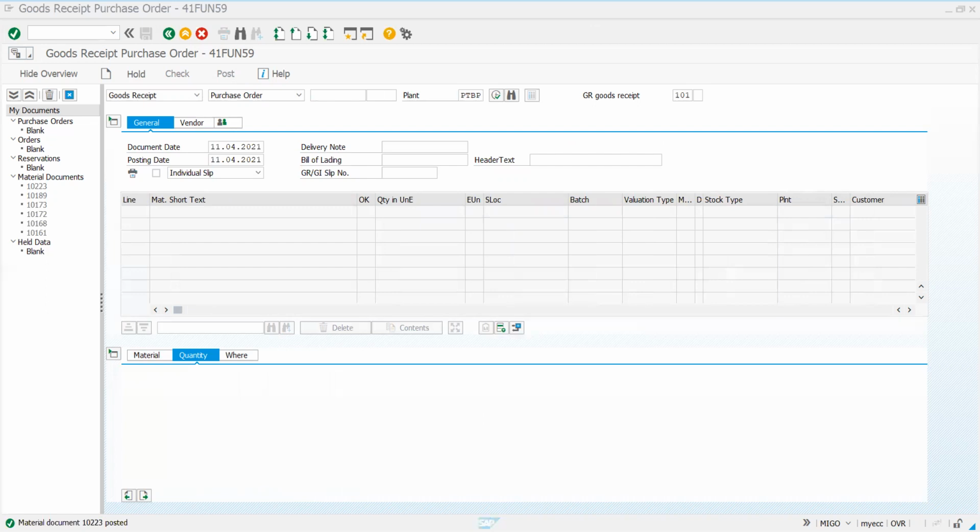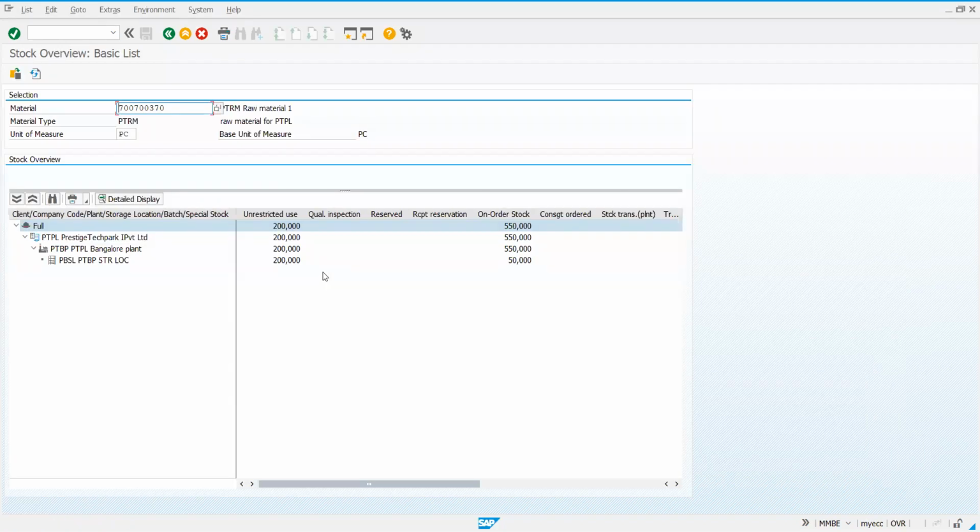I'll just go to stock overview. I'll share the screen. Stock overview. See, I had just maintained the same screen. I'm not doing MMB new entry again. I've just maintained the same screen. In this screen, we have an option of refresh. Hope the stock overview screen is visible now to you.